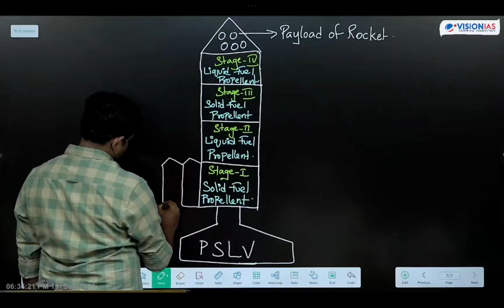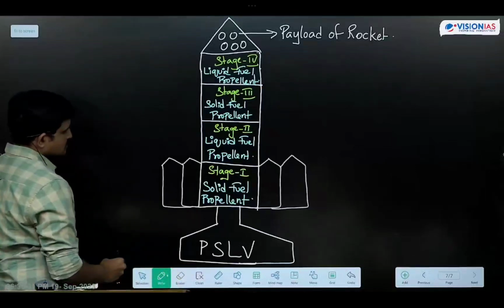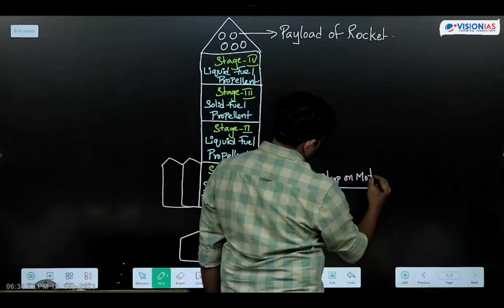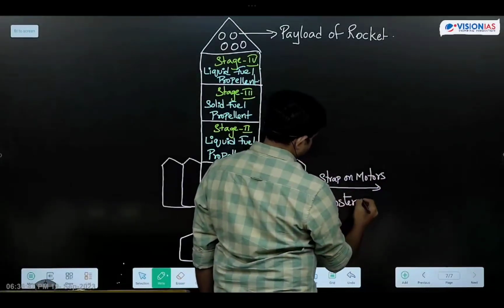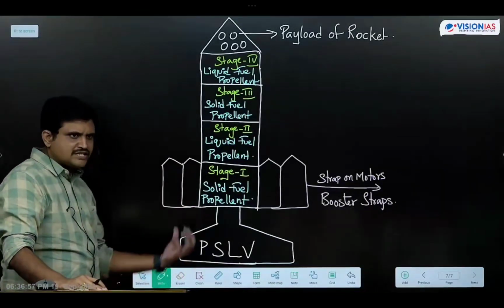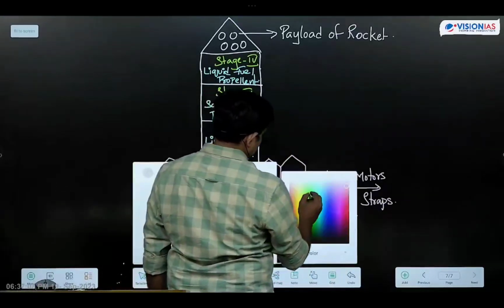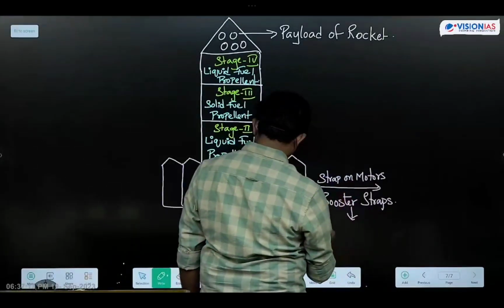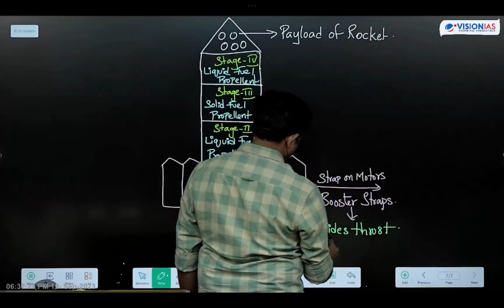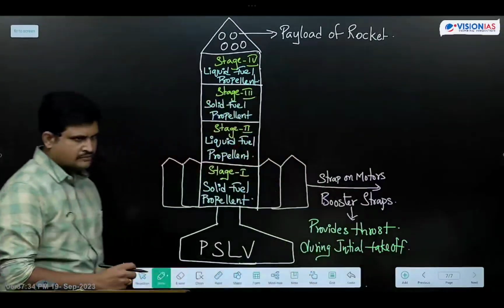So at the bottom of the rocket, at the base of the rocket, we have strap-on motors, or booster straps. So what is the use of the strap-on motors or booster straps? During the initial takeoff of the rocket, they provide thrust.